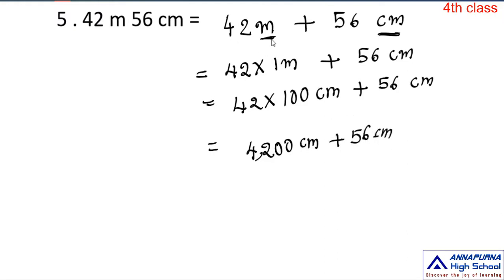Here we convert 42 meters into 4200 centimeters, ma. Now you need to add these two numbers. 4200 plus 56, what do you get? 4256 centimeters. Okay children.